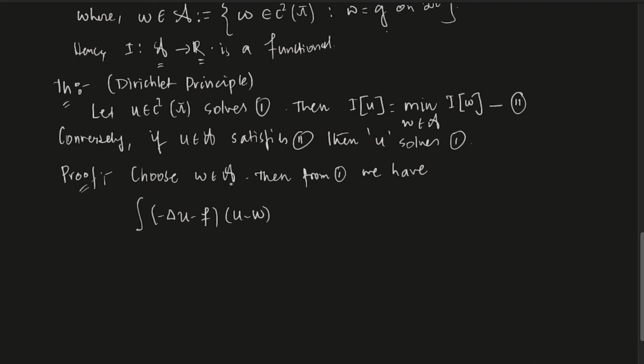I am taking w from A, and u solves this one, right? So I am taking u minus w. So this is on omega.